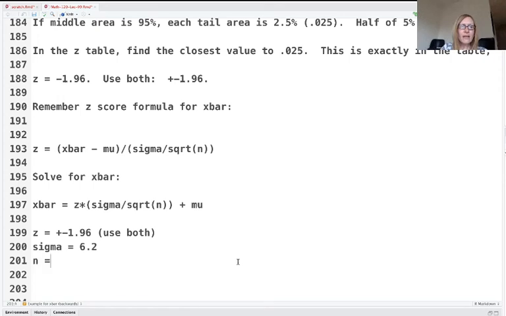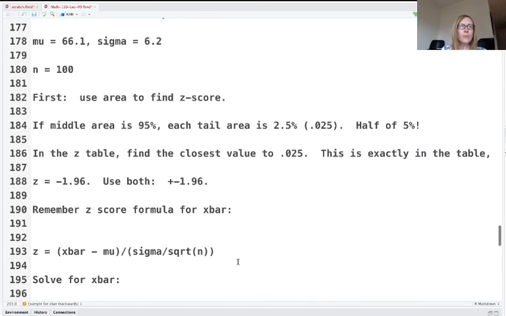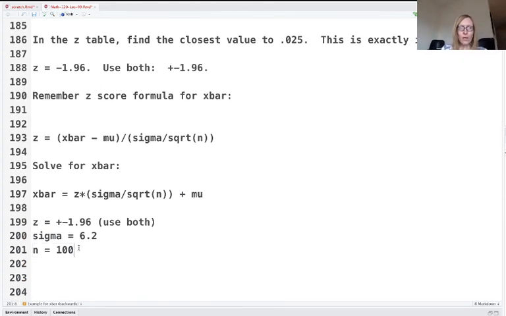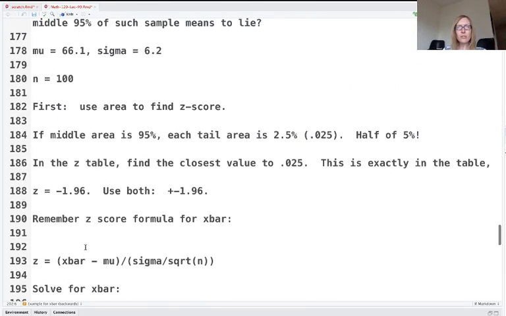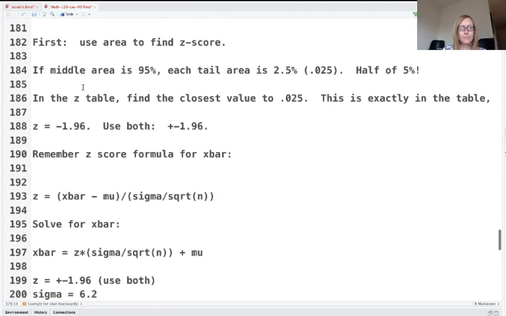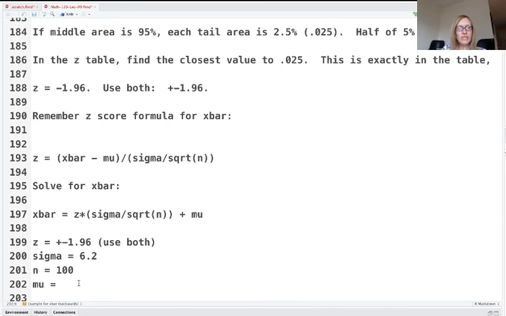I know that n is equal to 100. Remember, in this one, we changed the sample size, so that's a little different. And mu is equal to, what was mu equal to? Mu is equal to 66.1, right there.